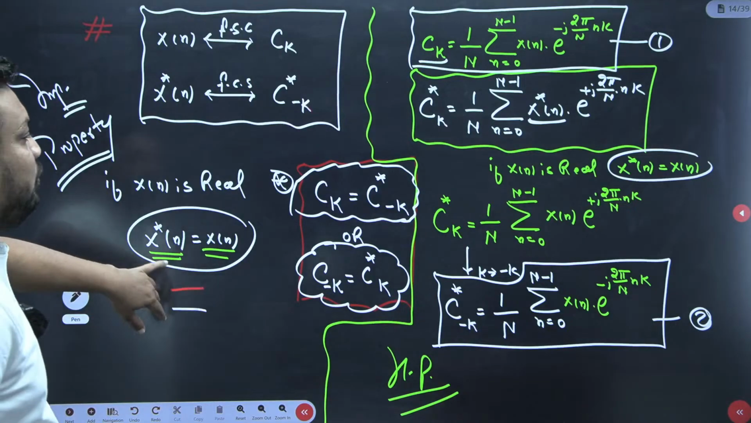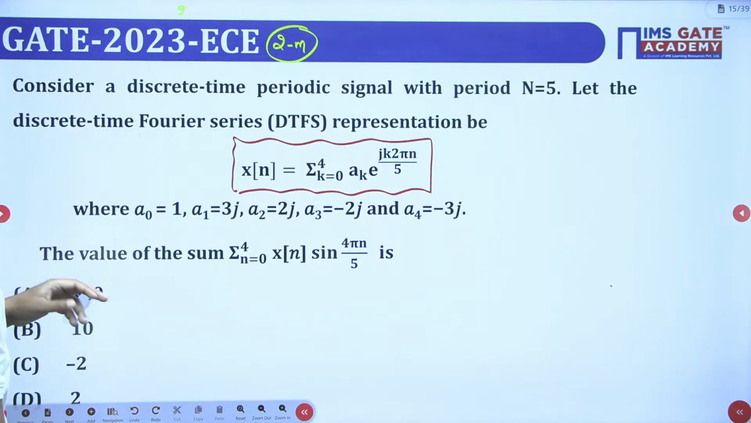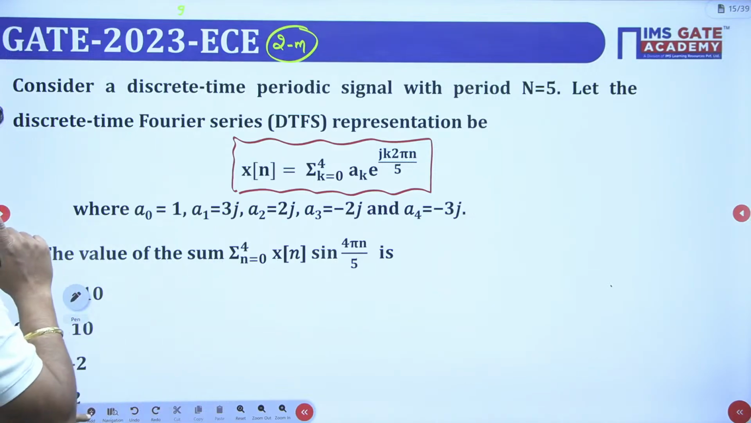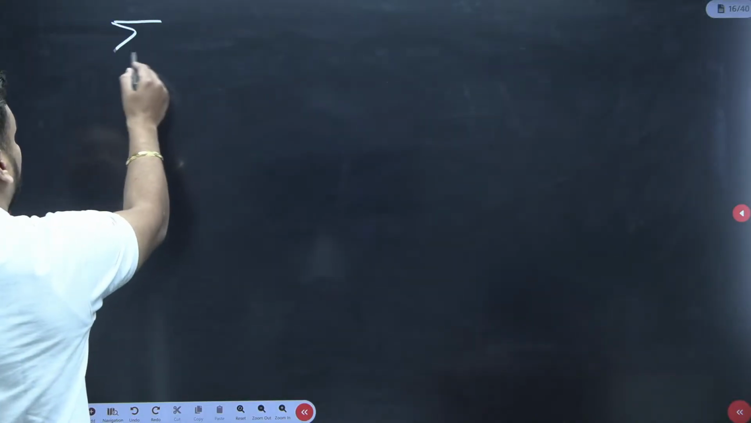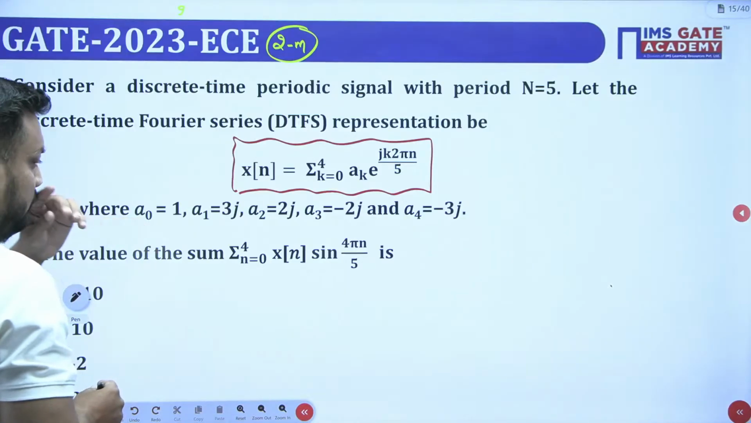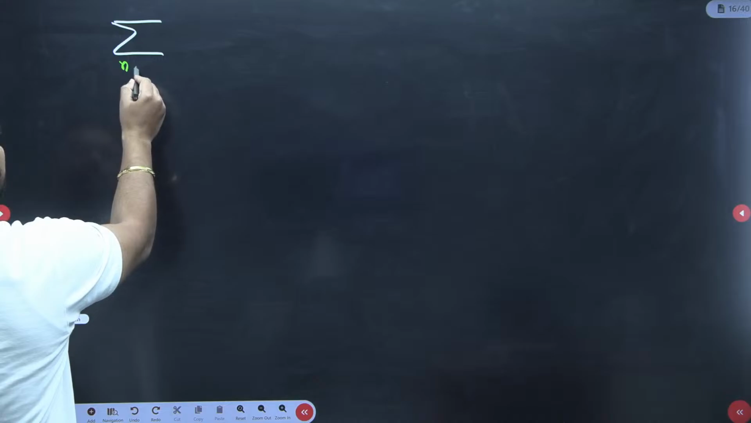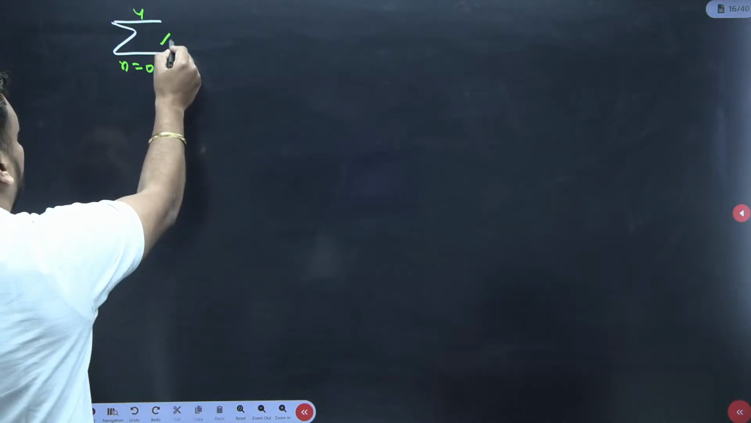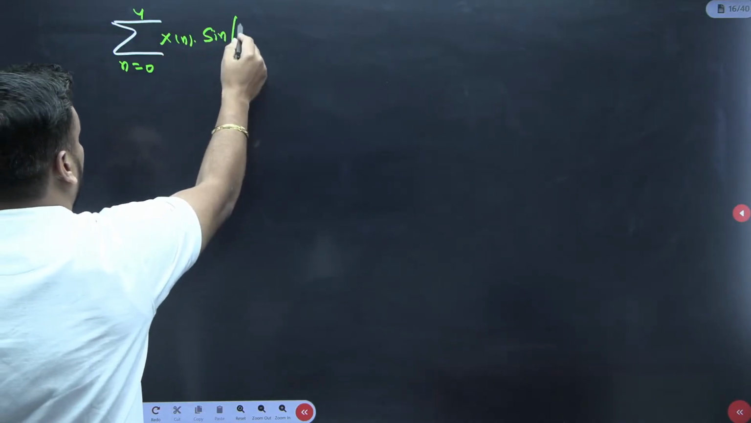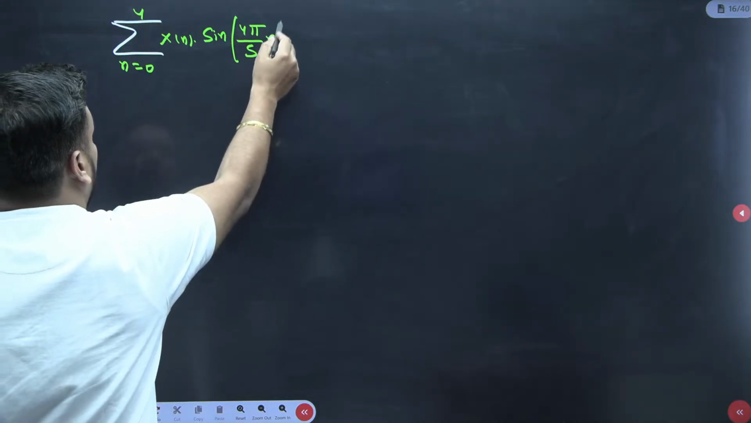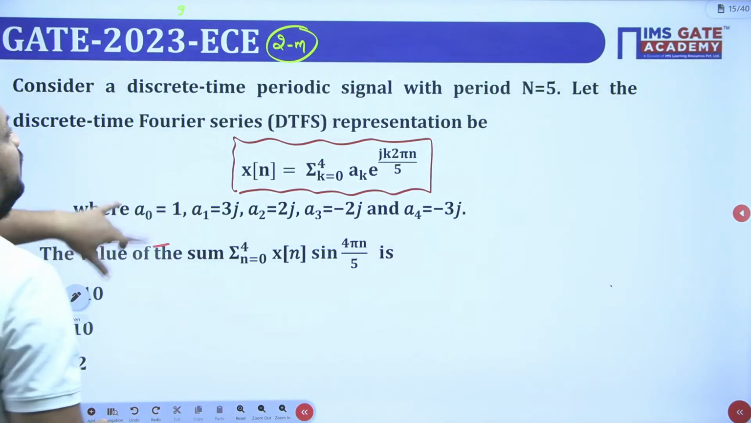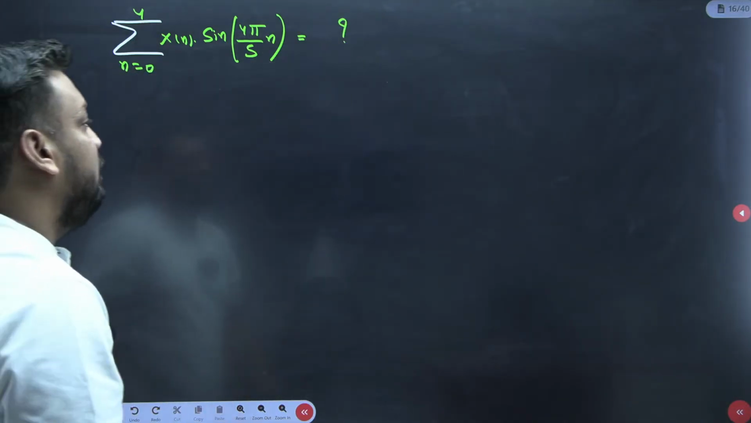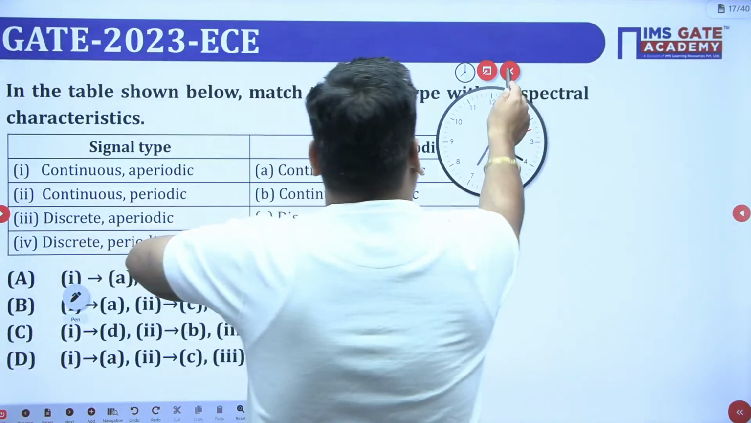So guys, now we are going for the next question. The question says that A0, A1, A2, A3 some values are given and asking for this. I am just writing this expression, whatever the examiner is asking: sigma of n equal to 0 to 4, x of n sine of 4 pi by 5 n, and this is equivalent to what the examiner is asking. And the values which are given, we should also write.